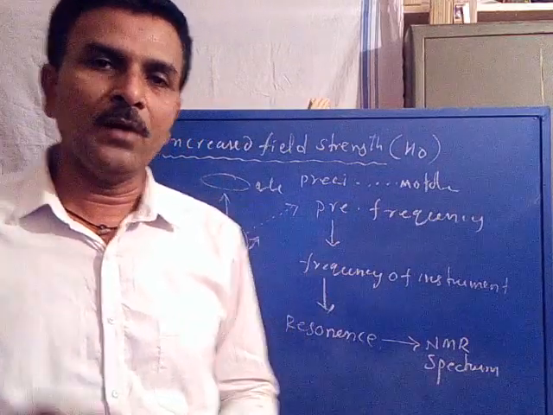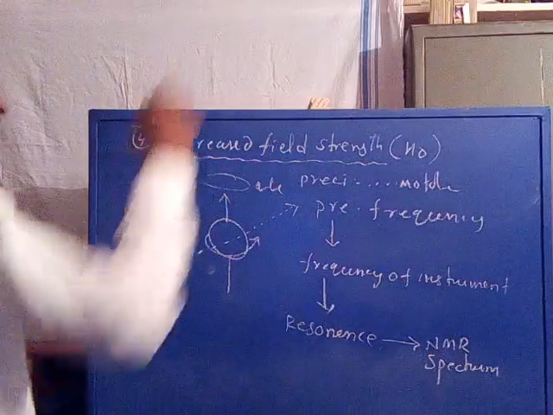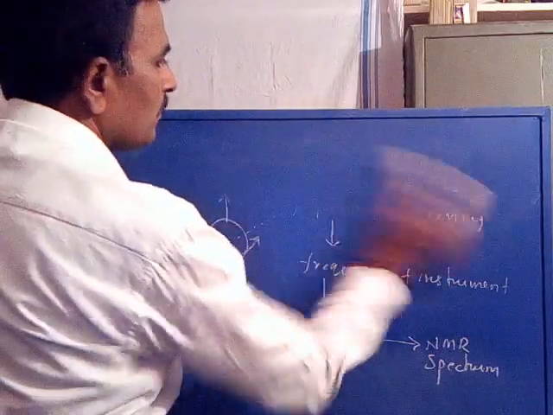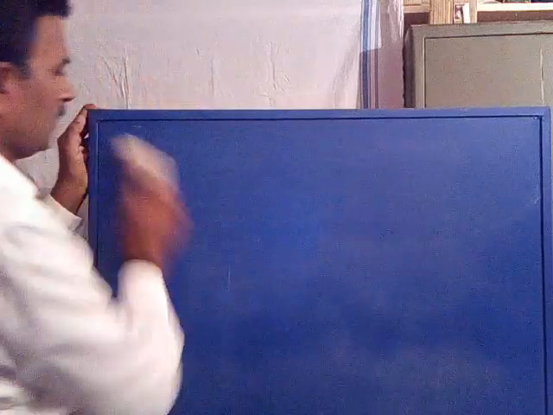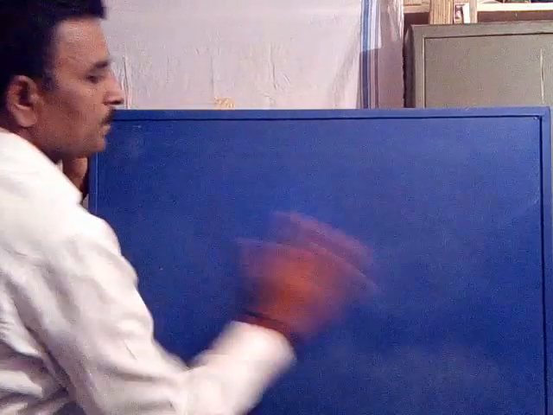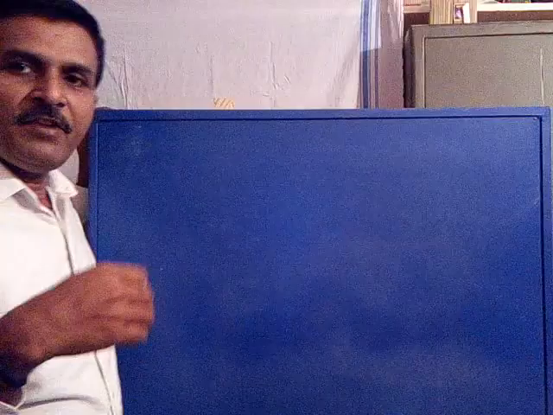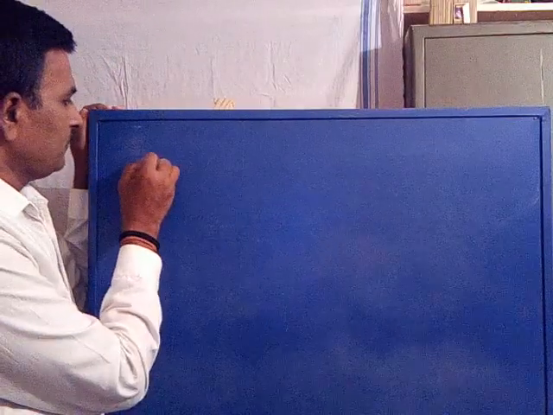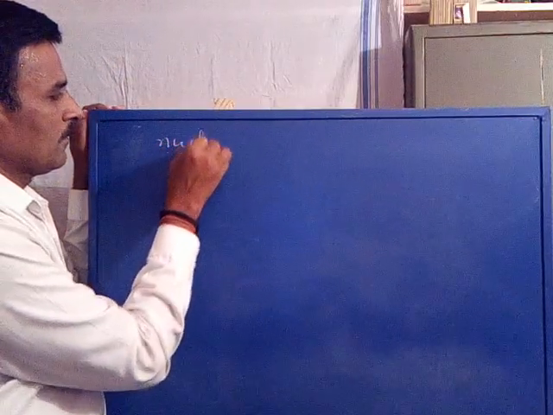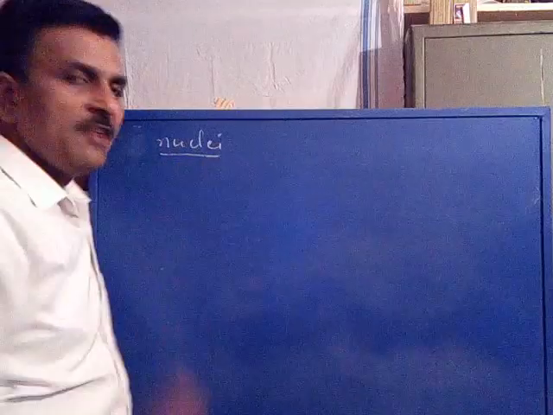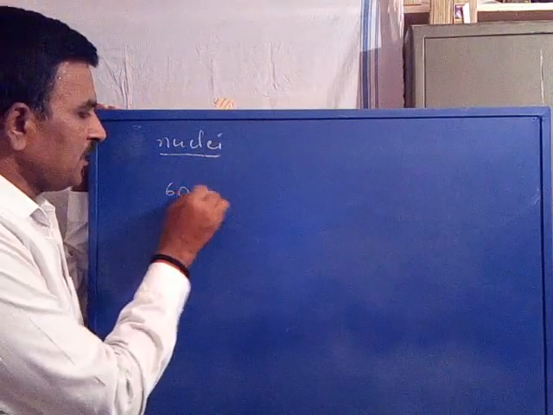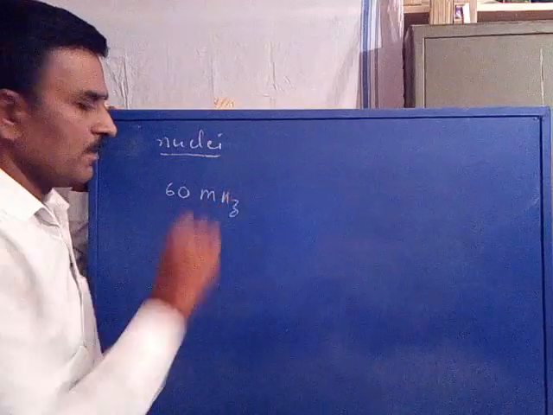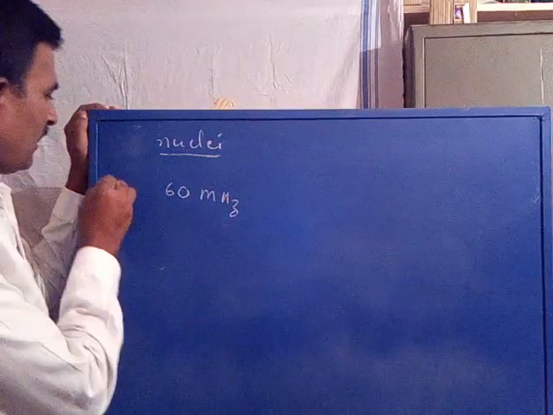Is it clear? Now, with respect to this, if we keep our nuclei in a 60 megahertz instrument, this is the instrumental frequency.